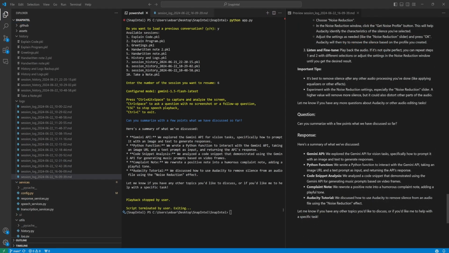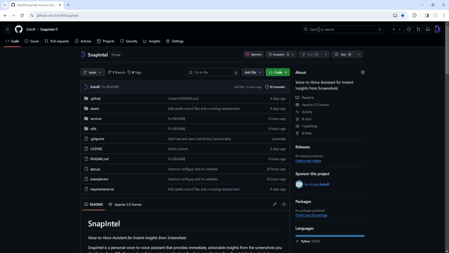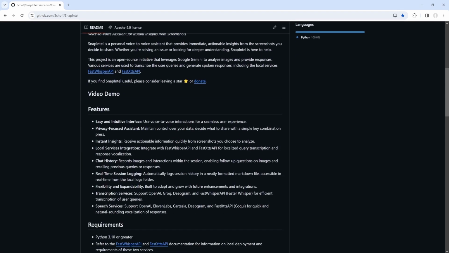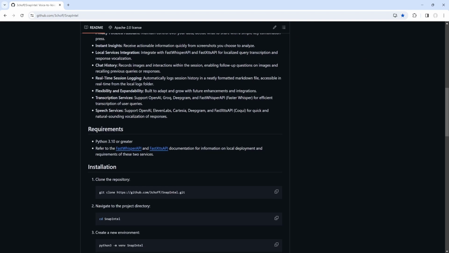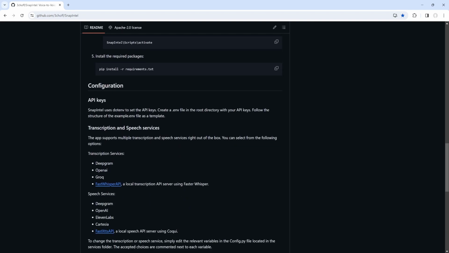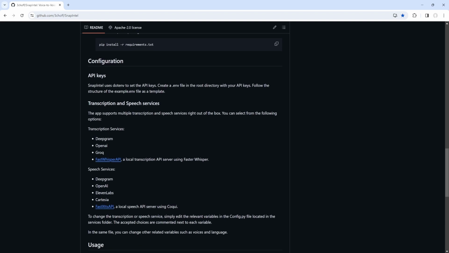These are just a few practical use cases that highlight the convenience and versatility of using screen sharing and voice input for an app assistant. This project aims to leverage the knowledge and multimodal capabilities of Gemini and is built to adapt and grow with future enhancements and integrations. It already has built-in Grok and DeepGram fast transcription services and includes various text-to-speech services.